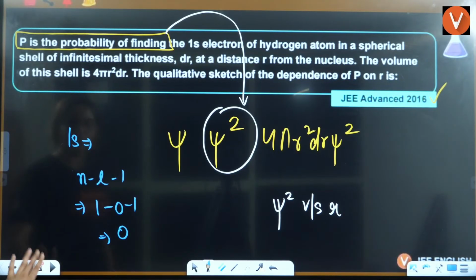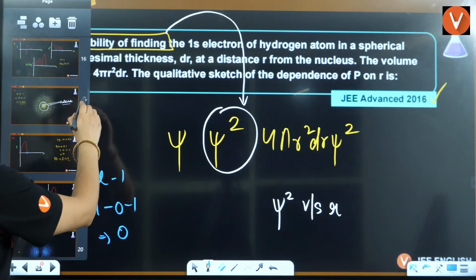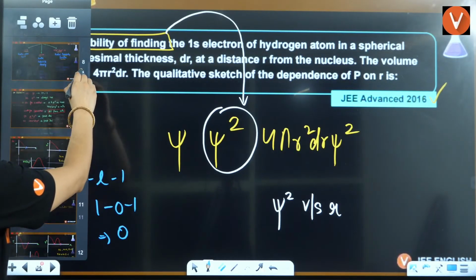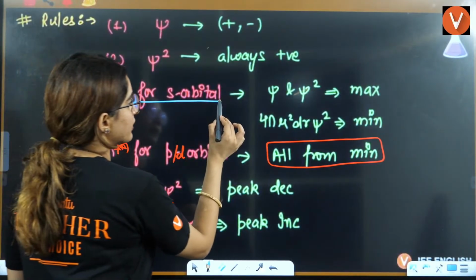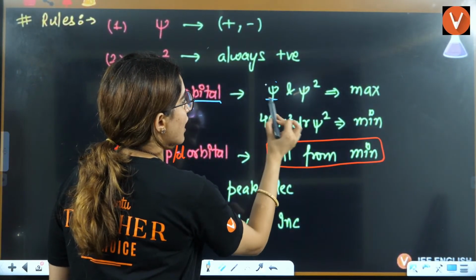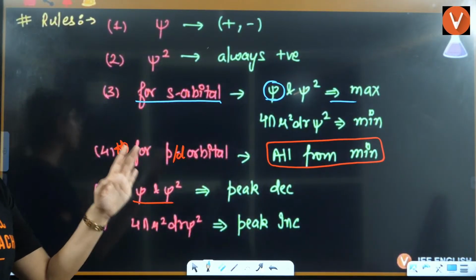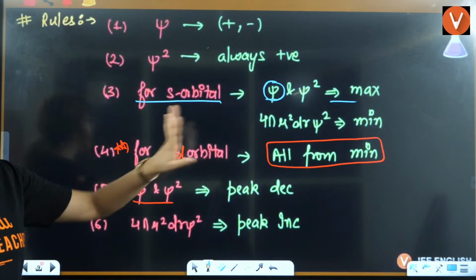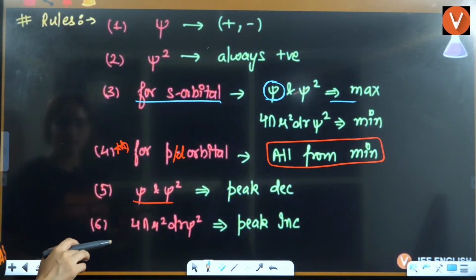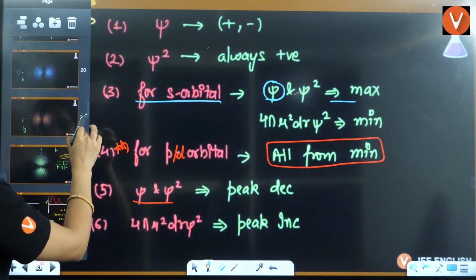And if you have seen this rule book here, for 1s orbital, from this rule book only I am picking up everything. For s orbital, it starts from maxima, right? For p and d orbital, it starts from minima, right?